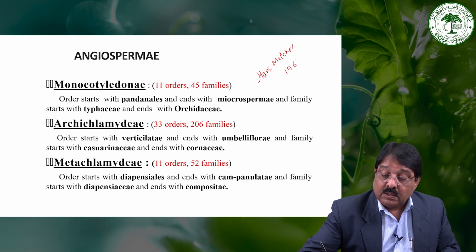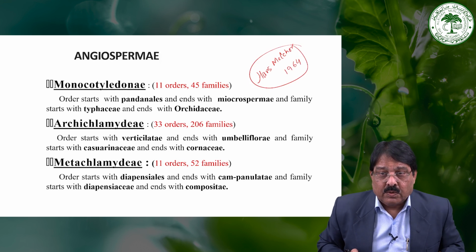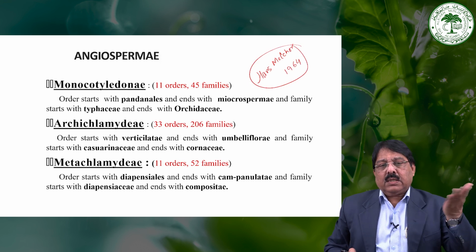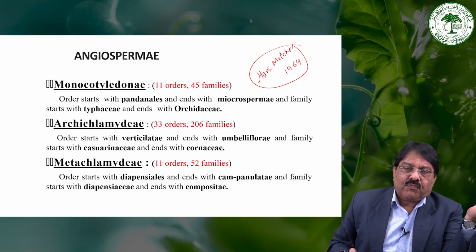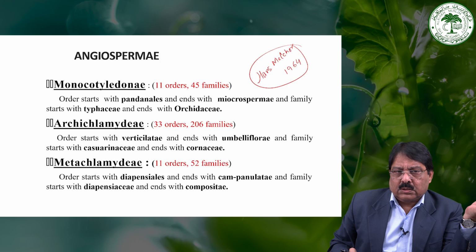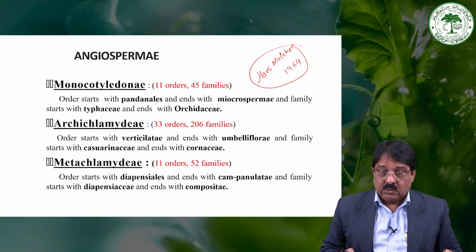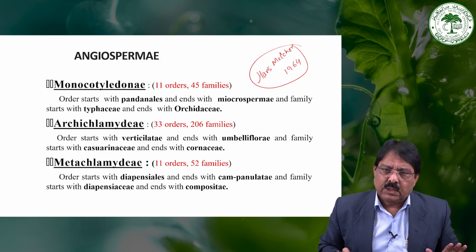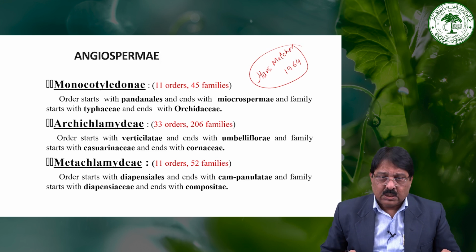In 1964, he modified the system of Engler and Prantl, and instead of 13 divisions, he gave 16 or 17 divisions, and the number of families also covered more. So it is important to note that in 1964 Hans Melchior made some changes in the system.